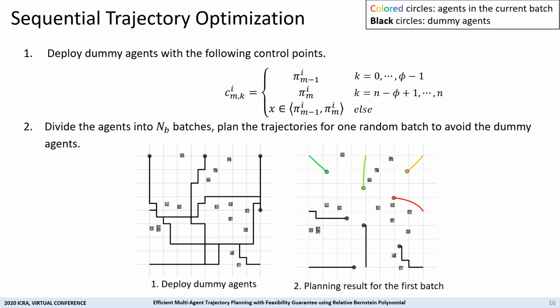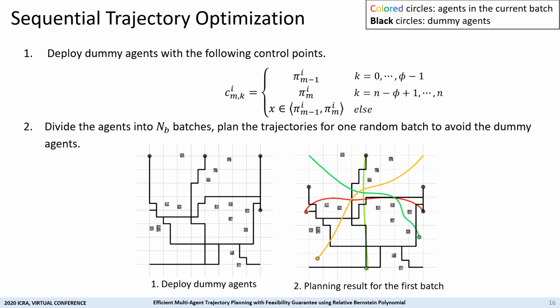However, optimizing all control points at once can cause a scalability problem. Here, we propose the sequential optimization algorithm to reduce the computational load. First, we deploy dummy agents which move along the initial trajectories. Then, we divide the agents into several batches and plan the trajectories for one batch that avoid the dummy agents.